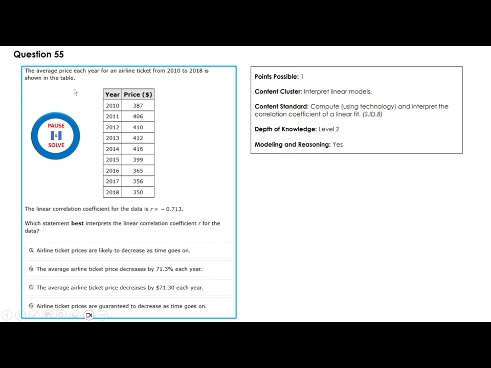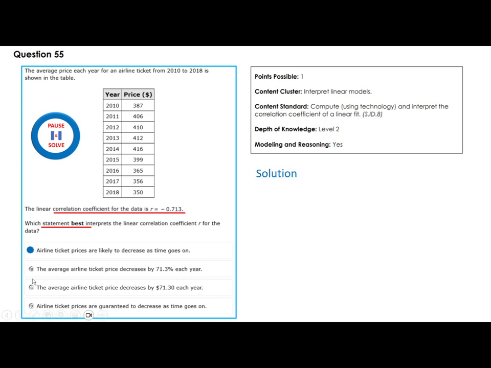The average price each year of an airline ticket from 2010 to 2018 is shown in the table. He's telling you the linear correlation coefficient of the data, r, is negative 0.713. So they have a trend to what? To decrease, right? Which statement best interprets the linear correlation coefficient r for the data? Airline ticket prices are likely to decrease as time goes on. Yes.